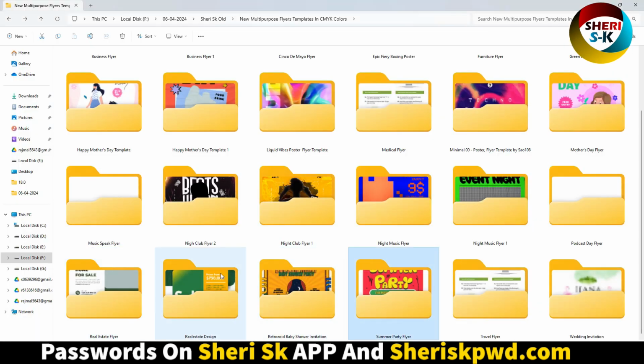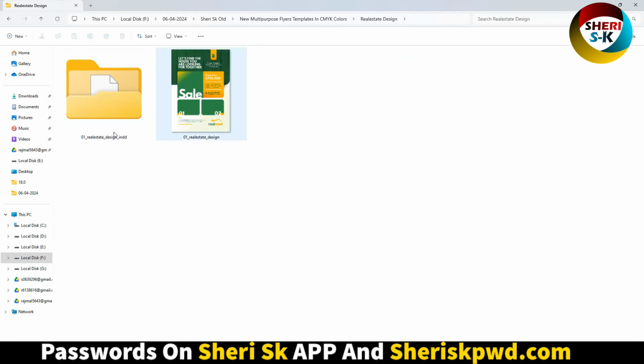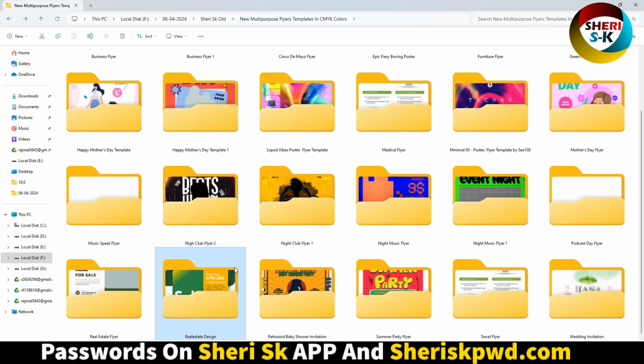Okay, here summer party and real estate design in InDesign file. Okay, and here for Photoshop. I hope these are useful for you.